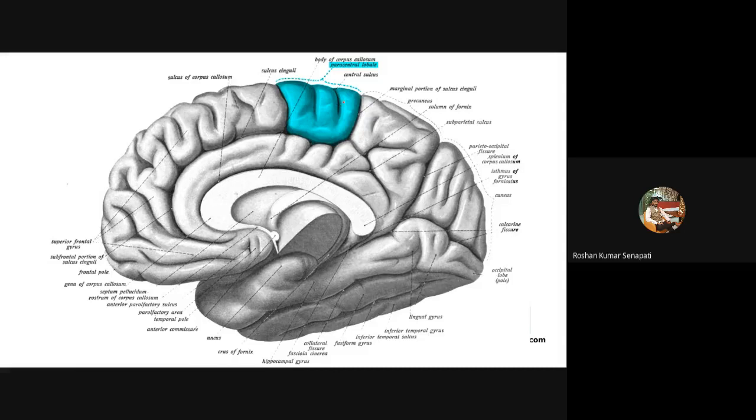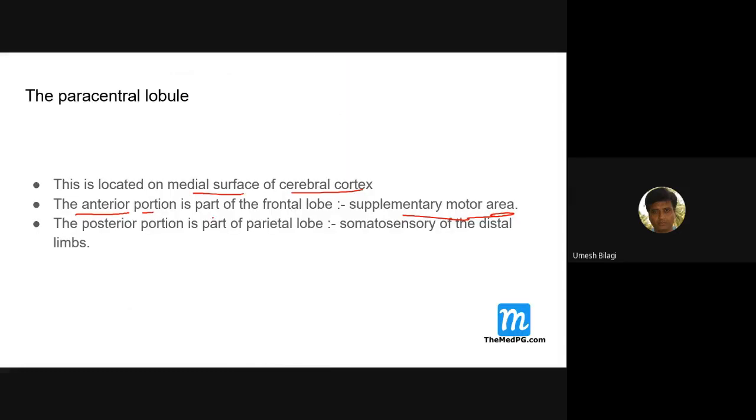This is the central sulcus. This is the anterior part and this is the posterior part. This is the motor area and this is the sensory part. Both are there. The posterior portion is the parietal lobule, which is somatosensory. So the supplementary motor area and somatosensory area are both involved here. The paracentral lobule contains both motor and sensory. You have to remember that.